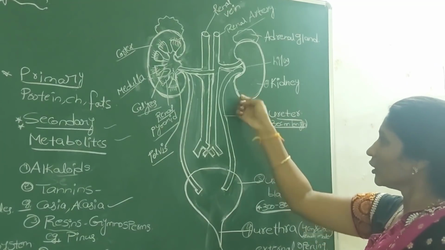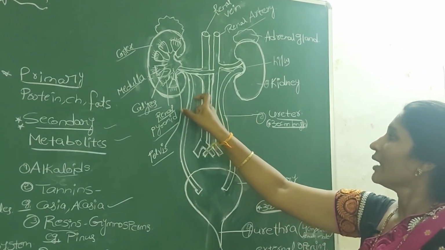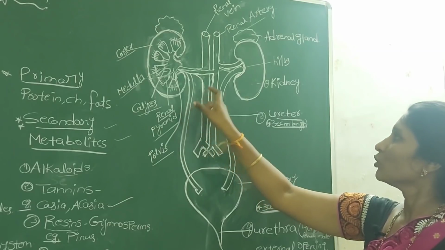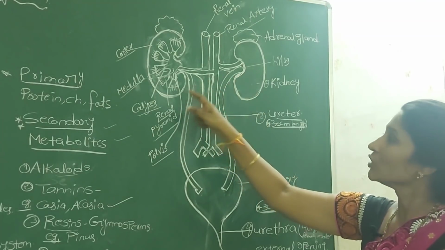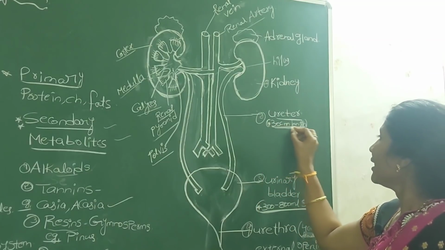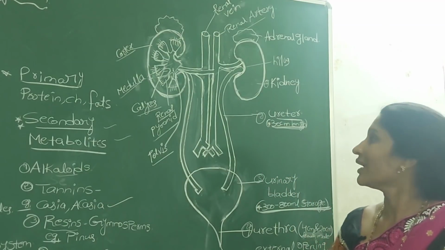So the ureters are long, thin, narrow, white-colored distensible tubes which originate from each of the kidneys, and the length of the ureter is nearly 30 centimeters.